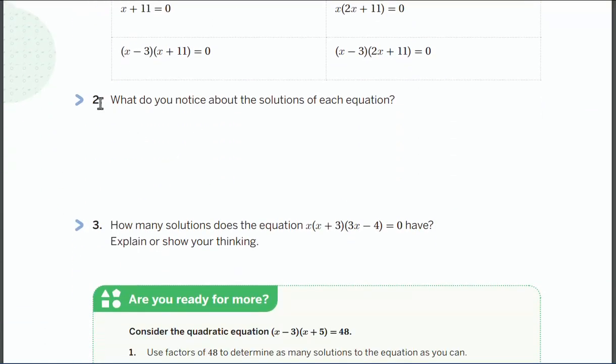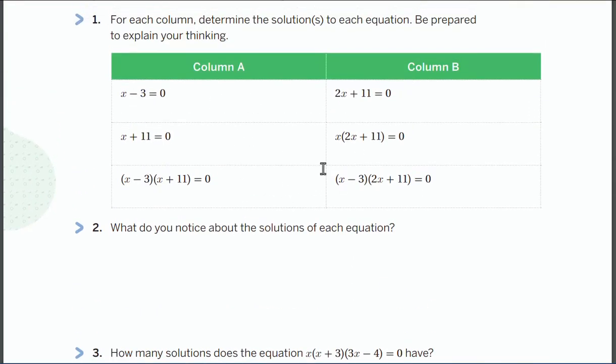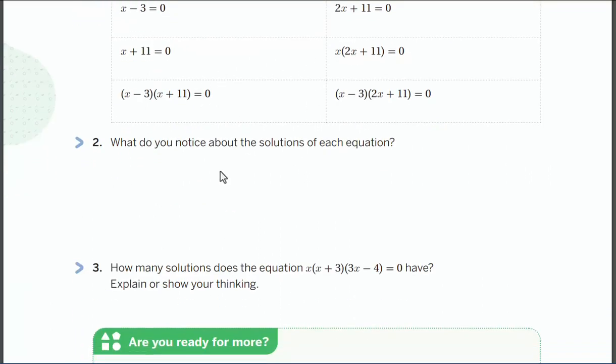Now I want you to go to questions 2 and 3. I'm going to give you 2 minutes to work on questions 2 and 3, whether with your partner or by yourself, but answer the questions based on the answers of the equations that you just did in column A and column B. So out of those 6 equations, what do you notice about the solutions? And number 3 is, how many solutions do you think this equation has? Explain your thinking. Pause it and go.